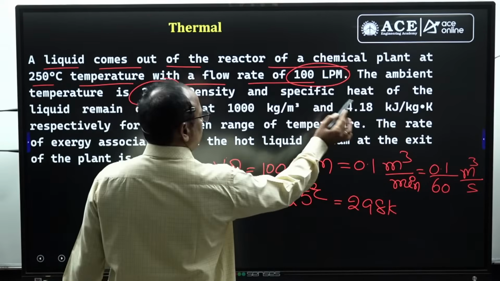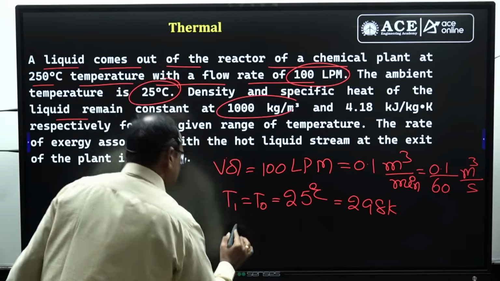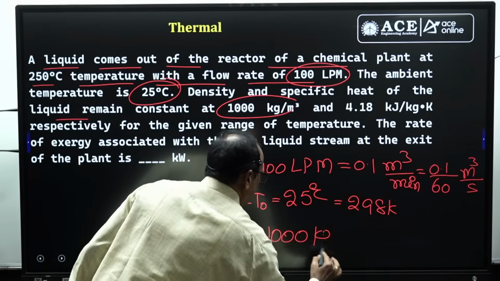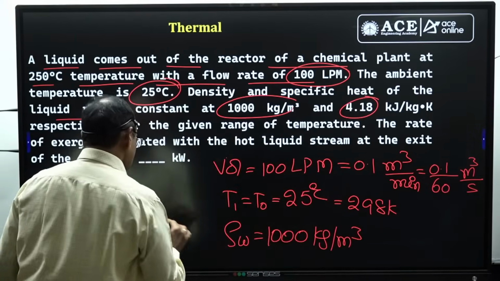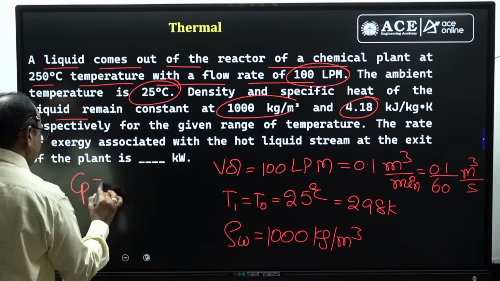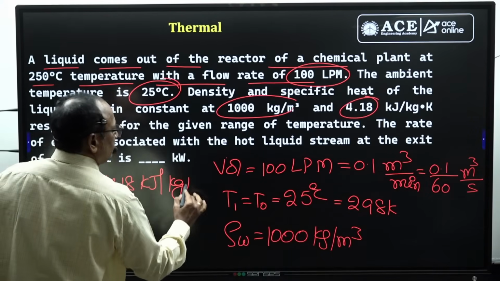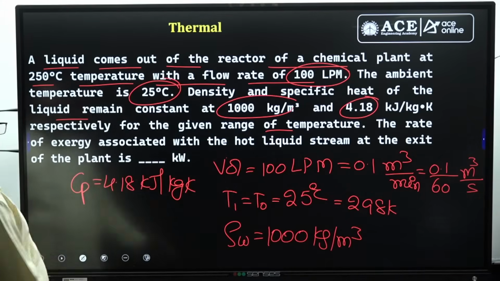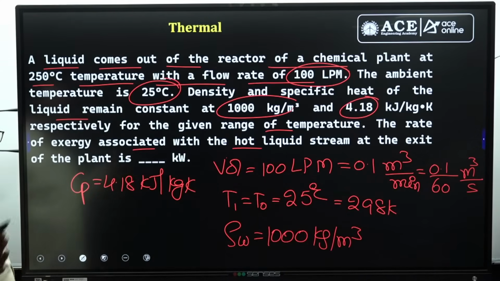Density and specific heat of the liquid remain constant. The density of the water is 1000 kg per meter cube, and the specific heat of the water, that is the standard value, is 4.18 kilojoules per kilogram Kelvin. Respectively, for the given range of temperature, find the rate of exergy associated with the hot liquid stream at the exit of the plant.